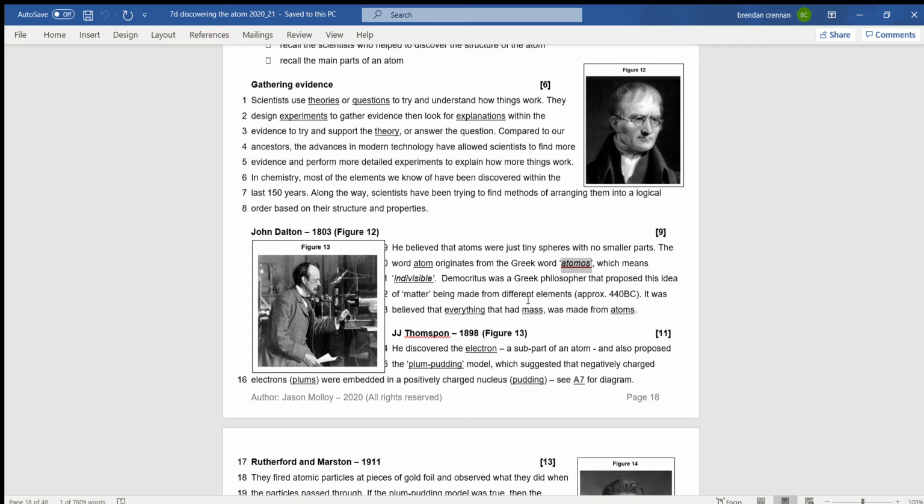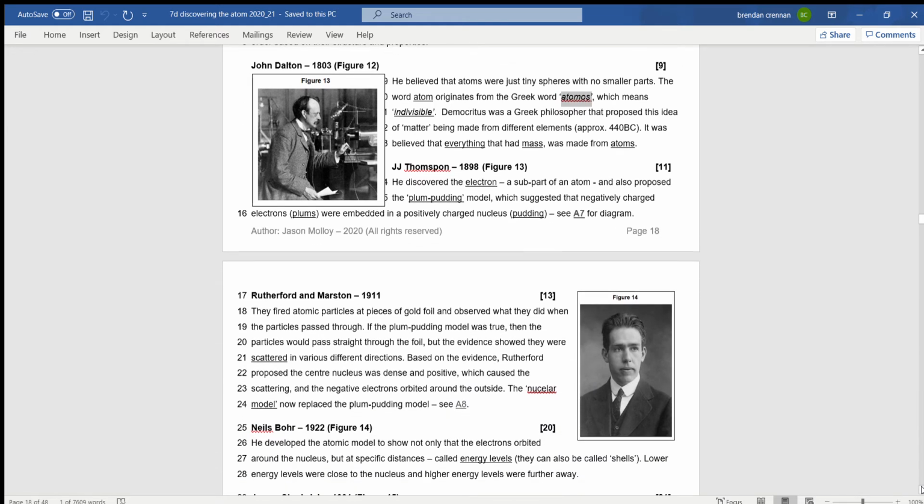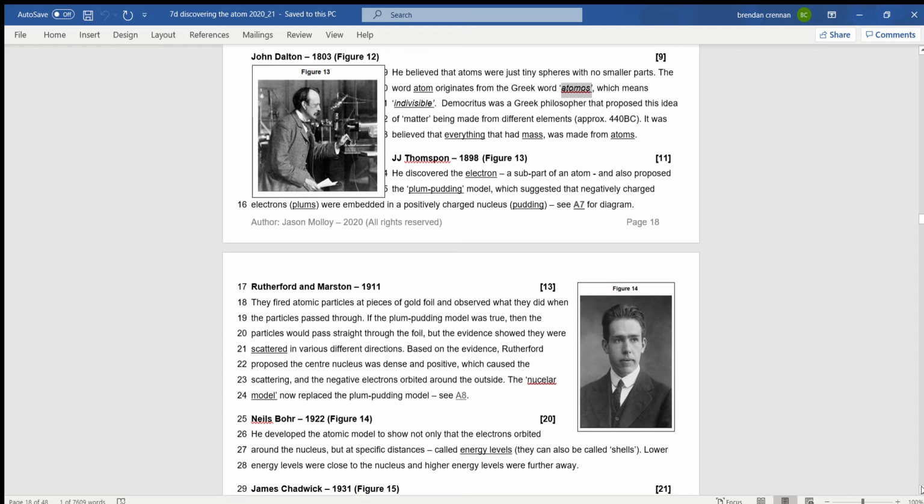So if we take an object, chop it in two, we've got two parts, take one half, chop that in two again, we've got four, and so on and so on. And he theorized that you will get to a point where you cannot cut it into two any further, and that is the smallest piece of matter, which is called the atom from the Greek word atomos, which means indivisible, cannot be split further.